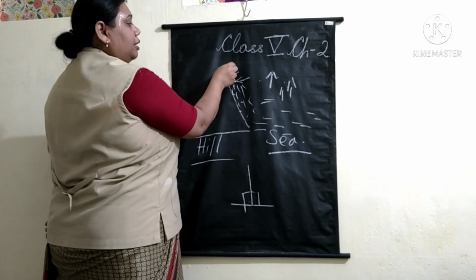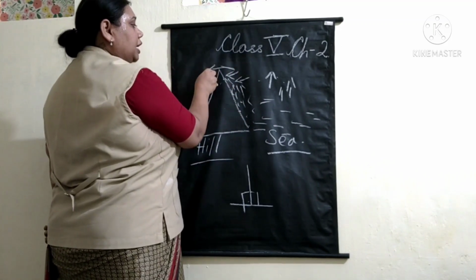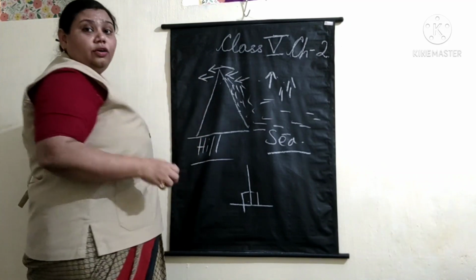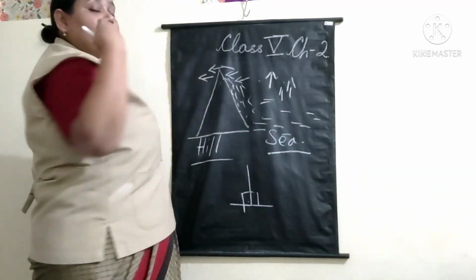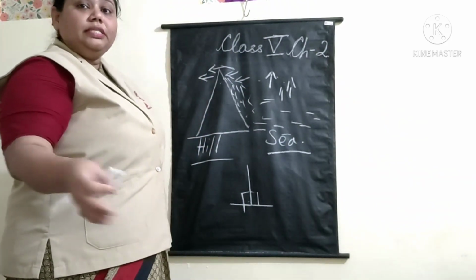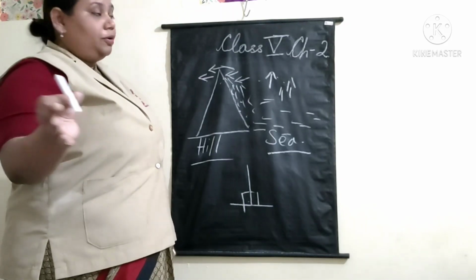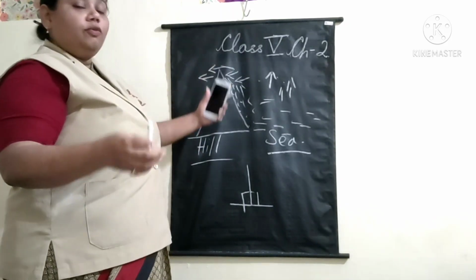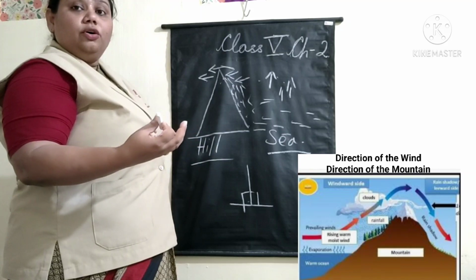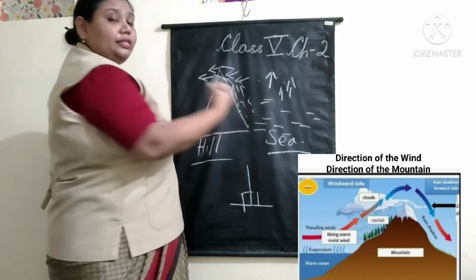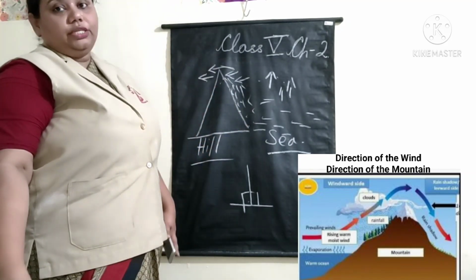Till this breeze moves towards the other side of the mountain, what happens? They are all dried up. Why? Because all the water content has been given on this side of the mountain.